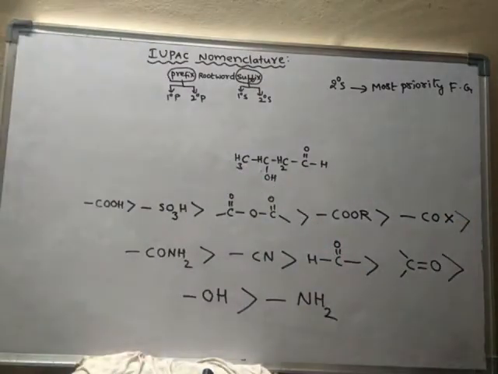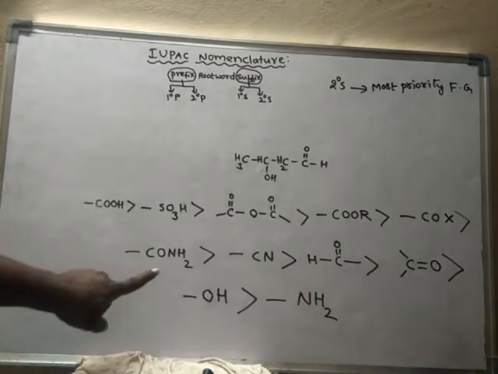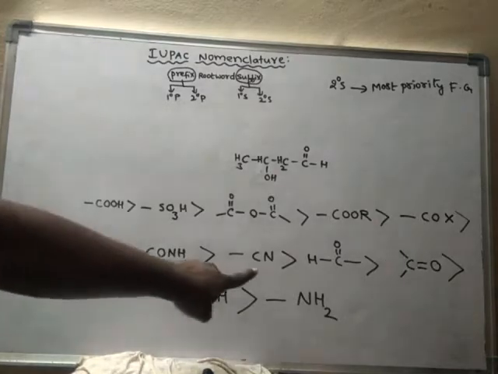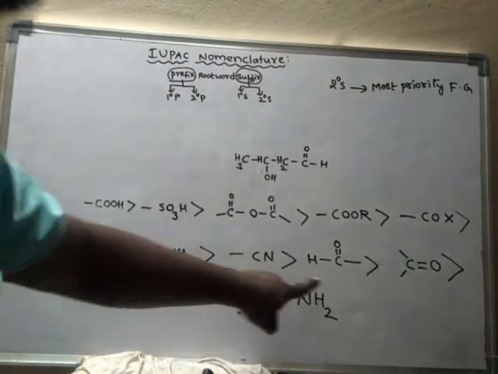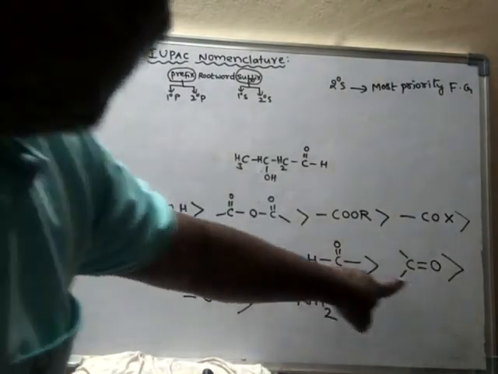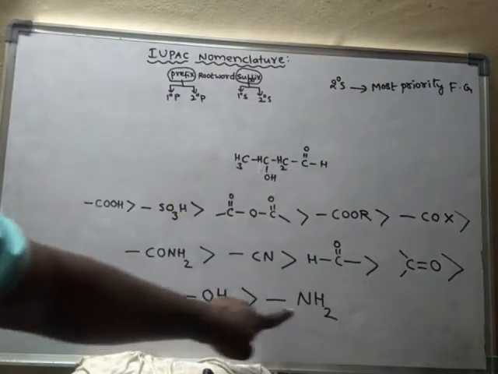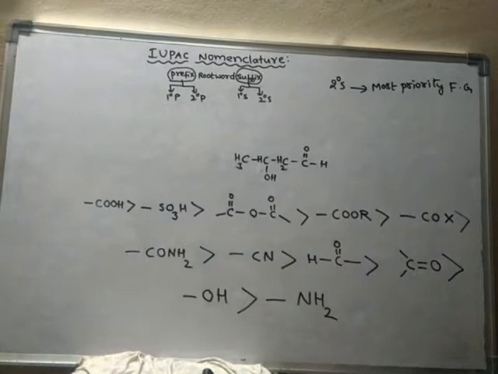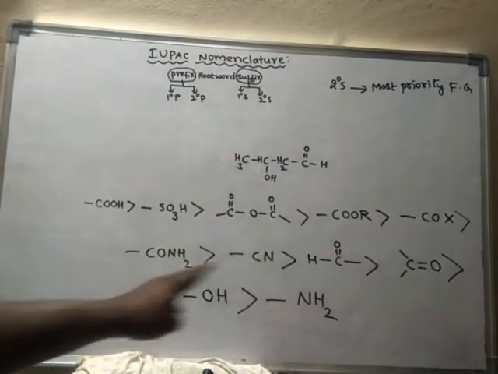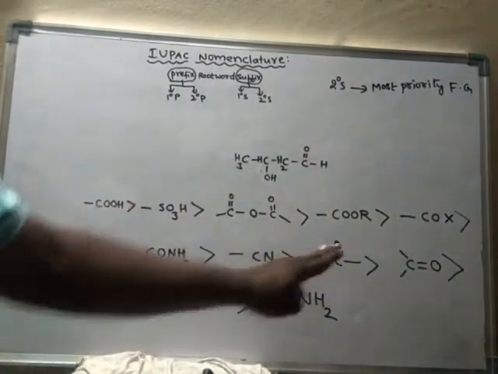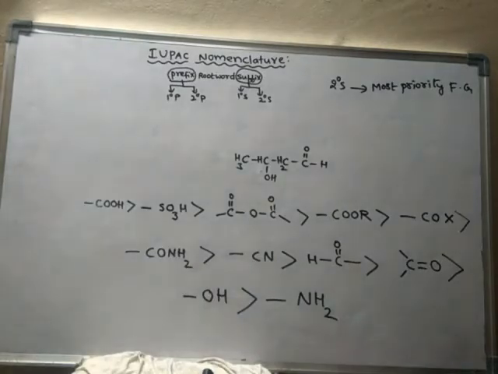In particular this X may be chlorine or fluorine or bromine or iodine. Now amide, cyanide, aldehyde, ketone, alcohol, amine. So this is the order of priority given to several functional groups.